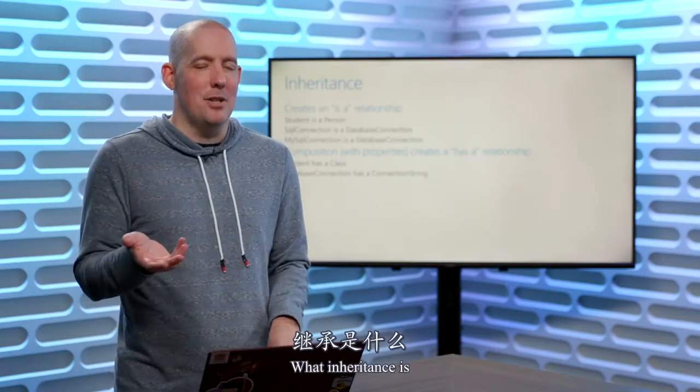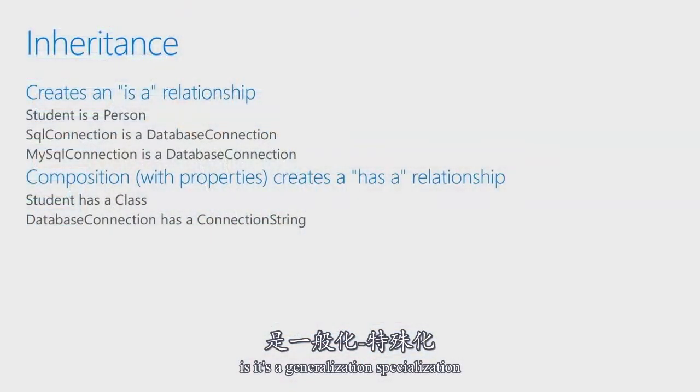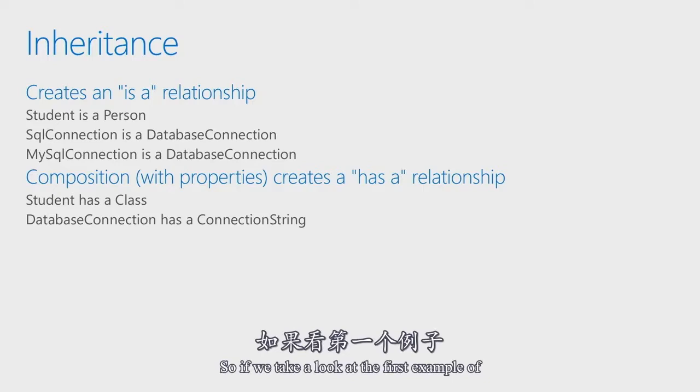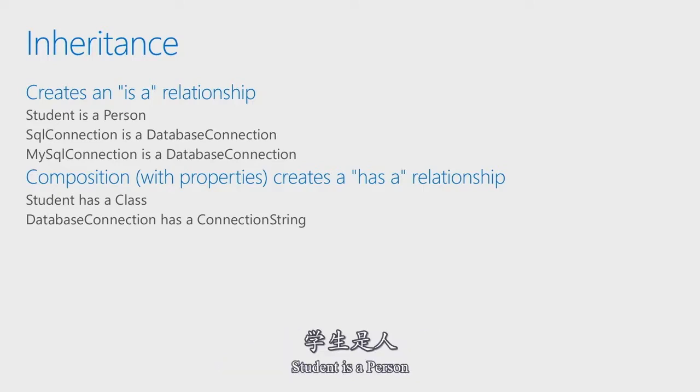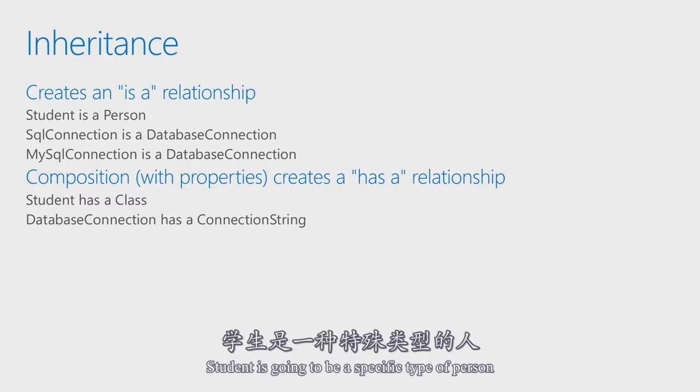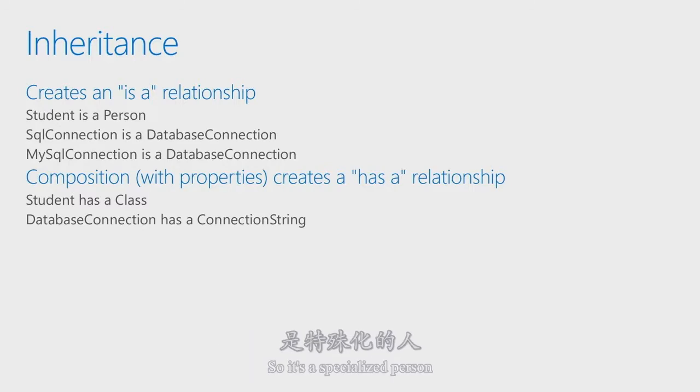Inheritance is a generalization specialization. What I'm going to do is create an is-a relationship. So if we take a look at the first example, student is a person. Person is very general. That's you, that's me, we're all people, we're all persons. Student is going to be a specific type of person. So it's a specialized person.